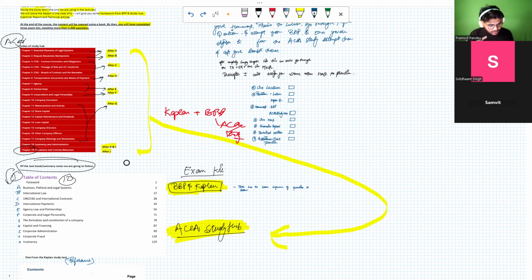For example, when you are done with G, which is the formation and constitution of the company, you will have practice questions from the ACC Stadium, from chapters 11, 12, 13, 14, 15, 16, 17. They have just divided a portion of the corporation law into different chapters, but the law is the same. I'm just trying to give you the roadmap that you have to follow when you will be doing the practice. Are you clear on this point or is there any doubt?